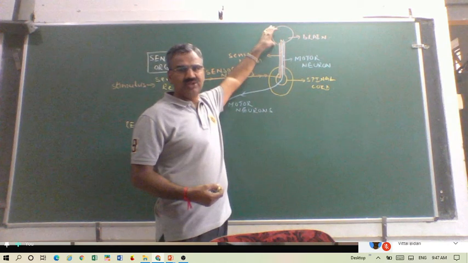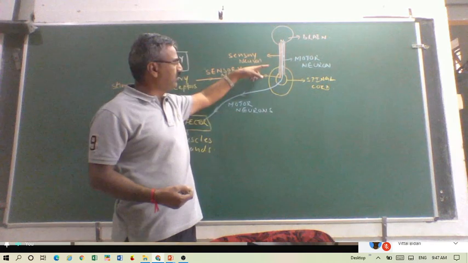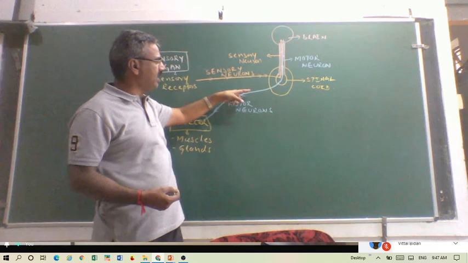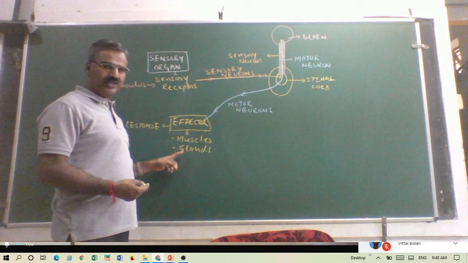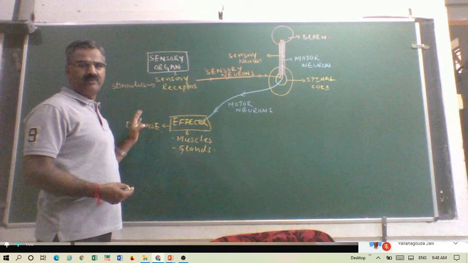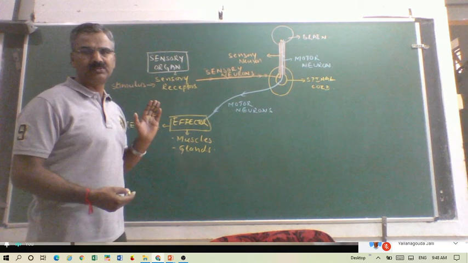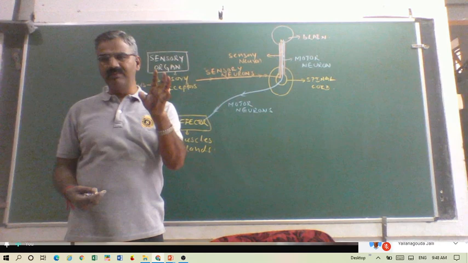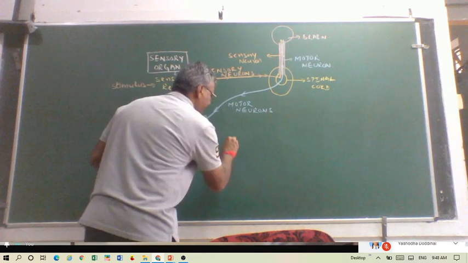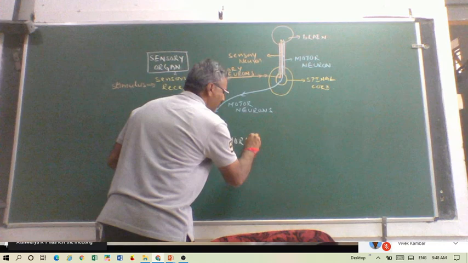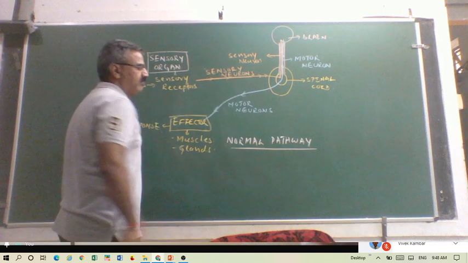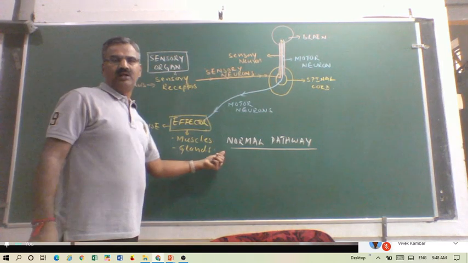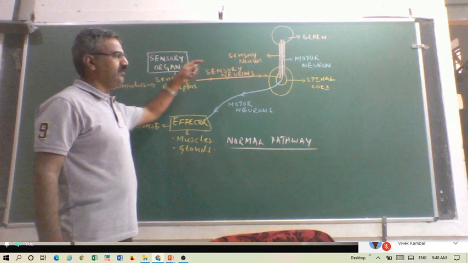Then the motor neurons carry the information to the spinal cord, and from there to the effectors, the muscles and glands. The effectors provide a specific response intimated by the brain. This is the normal pathway of transmission of nerve impulses.